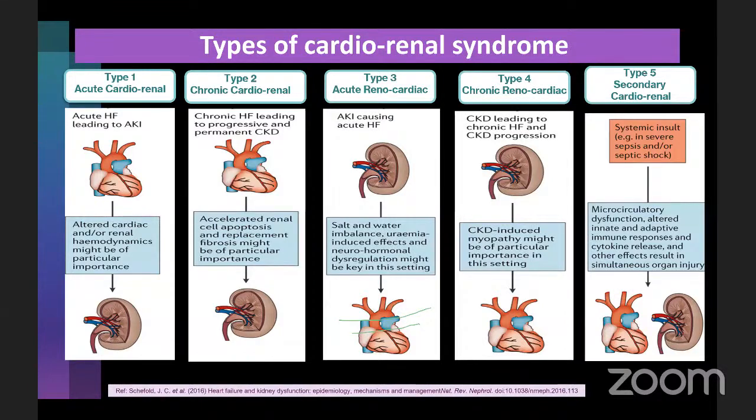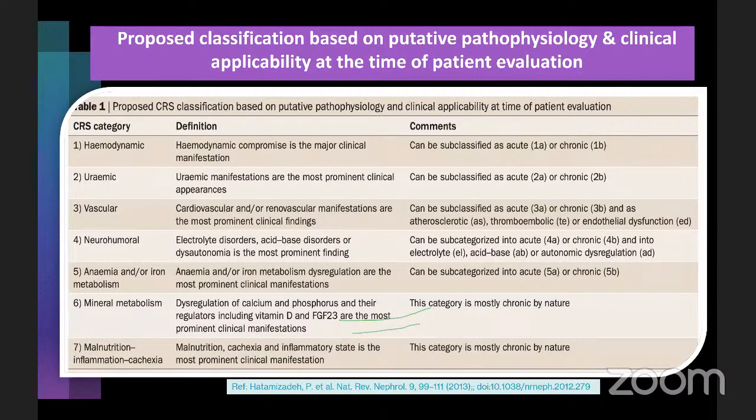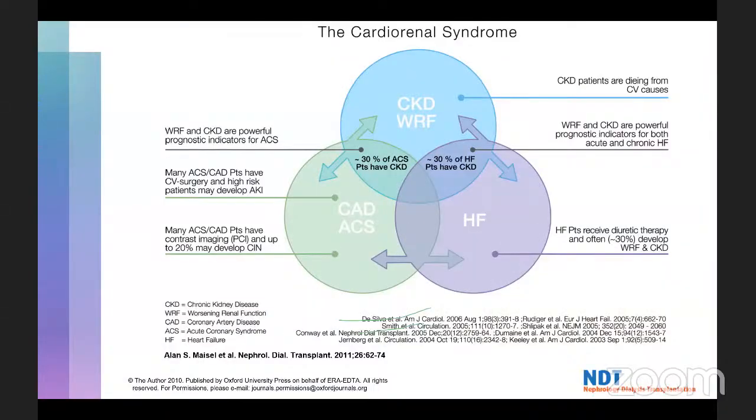Now, there is also a proposed classification based on the putative pathophysiology implied. It could be hemodynamic, uremic, vascular, neurohumoral, etc. But this classification has still not been put to practice, probably because of the complexity involved. Having said that, there are 5 types of CRS. The real case scenario is very difficult to diagnose, to say your patient falls into a particular type of CRS.